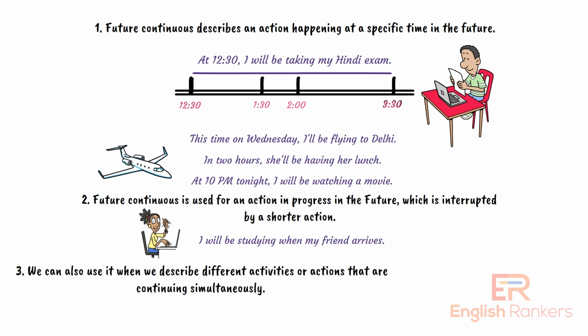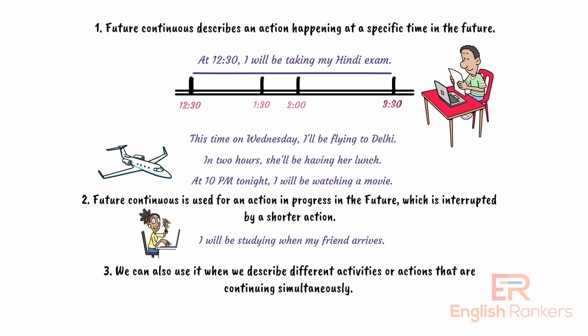Third, we can also use it when we describe different activities or actions that are continuing simultaneously. For example, on Tuesday, Amit will be giving a presentation, and Ravi will be meeting a client. So here, we have two parts or two things that use the future continuous tense.